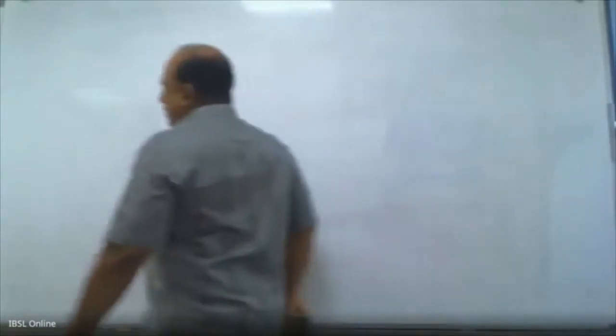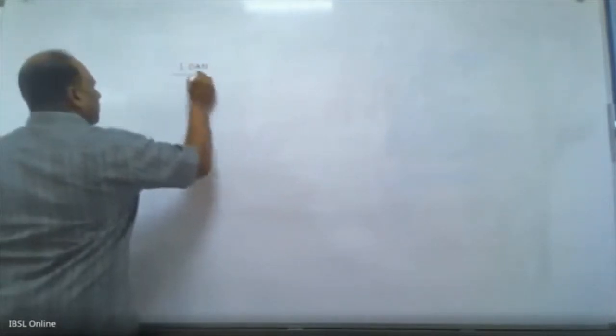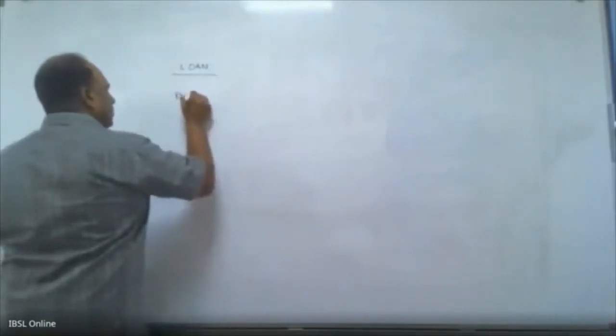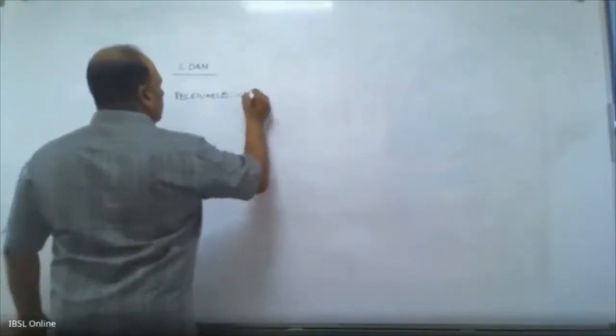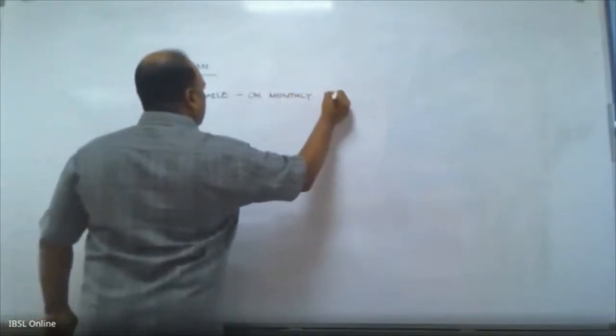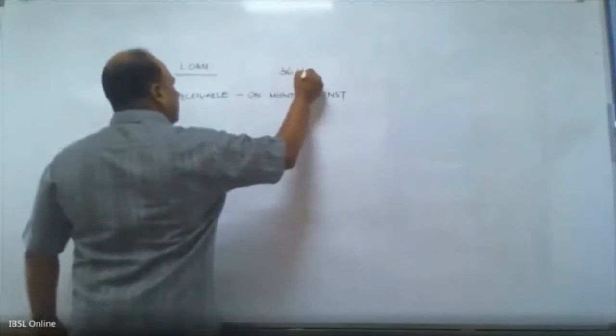Now we know that you are a company who has, let's say you have a loan. I'm just thinking a loan. You have a loan which is receivable on monthly installments. And this loan has about another 36 installments.